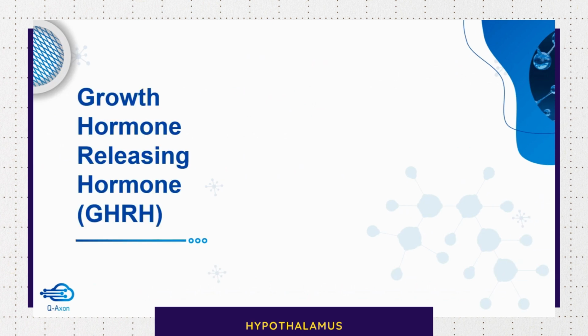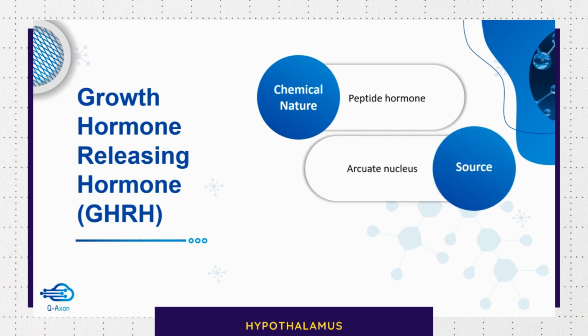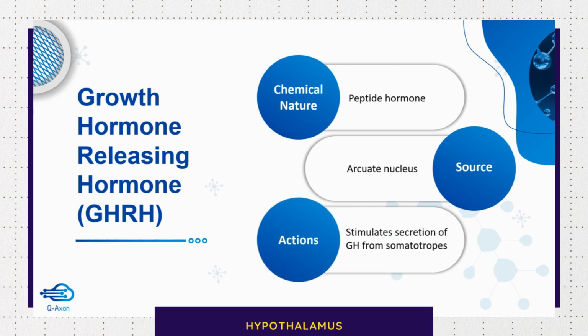Then let's see about growth hormone releasing hormone, which is a peptide hormone. It is secreted by the arcuate nucleus of the hypothalamus. So you can understand from the name itself that it is a growth hormone releasing hormone, meaning it stimulates the secretion of growth hormone from the somatotropes of the anterior pituitary gland.